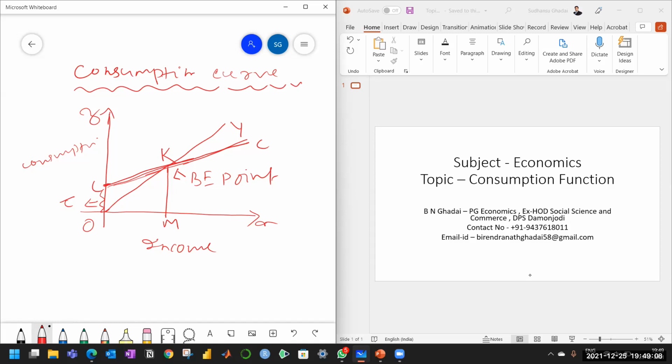So this is the slope of the consumption curve and it is based on the psychological law of consumption. And what does the psychological law of consumption say? It says that as income increases, consumption also increases, but less than proportionate. It is upward sloping because as income increases, consumption increases. But at what rate? Less than proportionate. That's why the slope is less than 1. So this is about the consumption function.